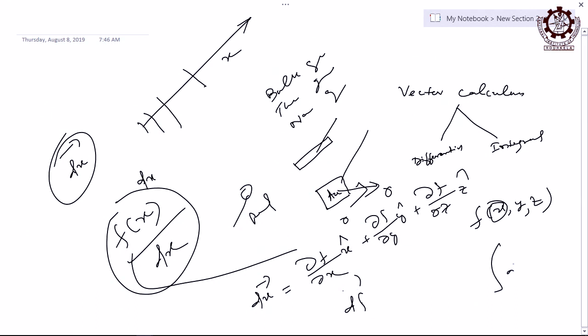If I integrate this small x, let us say dx vector, from limits something to something, then ultimately the result is also a vector. But what are you doing then? From small to big, adding them. Addition is integration. First analyze the small, then go on adding to get the big. That process is called integration, right. So, that part we will do from the next class onwards. Try to go and learn about this differentiation of vectors, right. What do you mean by that? What is its physical significance? What does it tell?